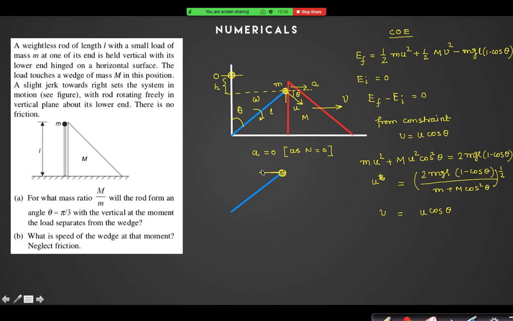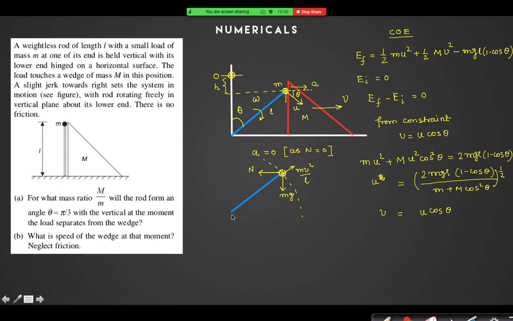What are the forces acting? If this is normal reaction N and this is mg, and it is moving in a circular motion, then there is mv square by r, which is a centrifugal force.